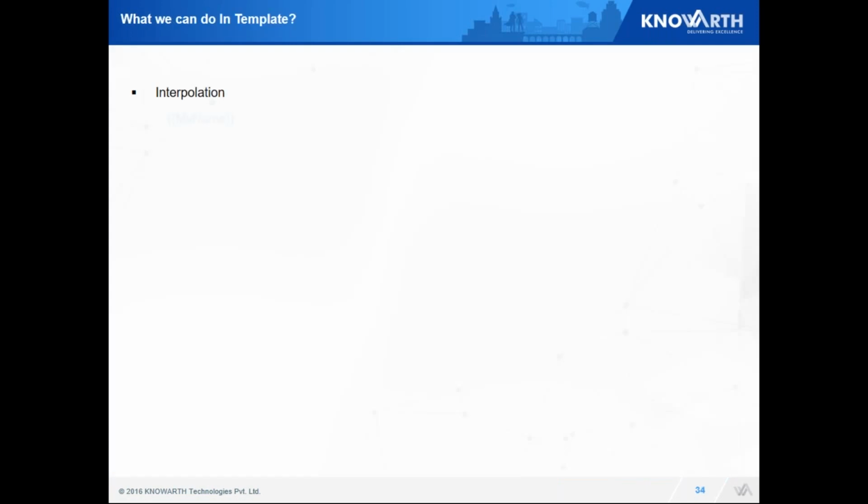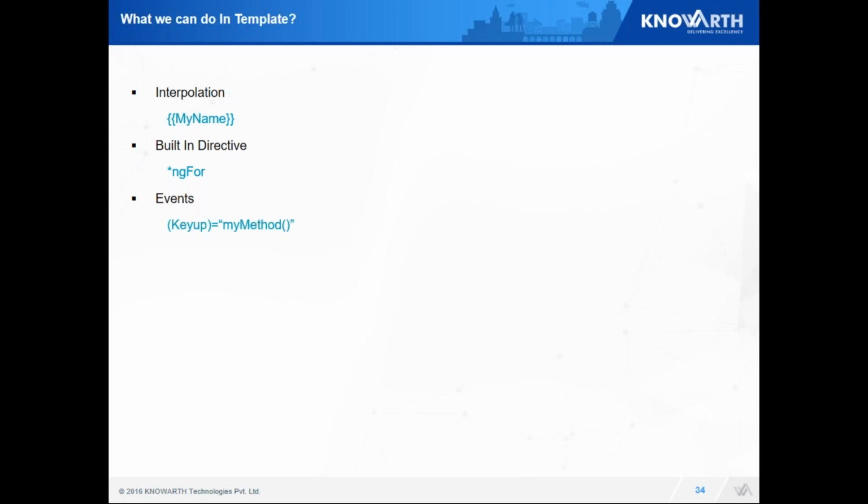So what all things can I do in a template? First, interpolation. It's one-way binding, or basically what handlebars does for me. Next, I can use any built-in directives provided by Angular. Let's say ng-for, ng-switch case, ng-show, ng-hide. These directives are all provided by Angular. If I want to use any other component, I too can use it. All I have to do is inject it first.